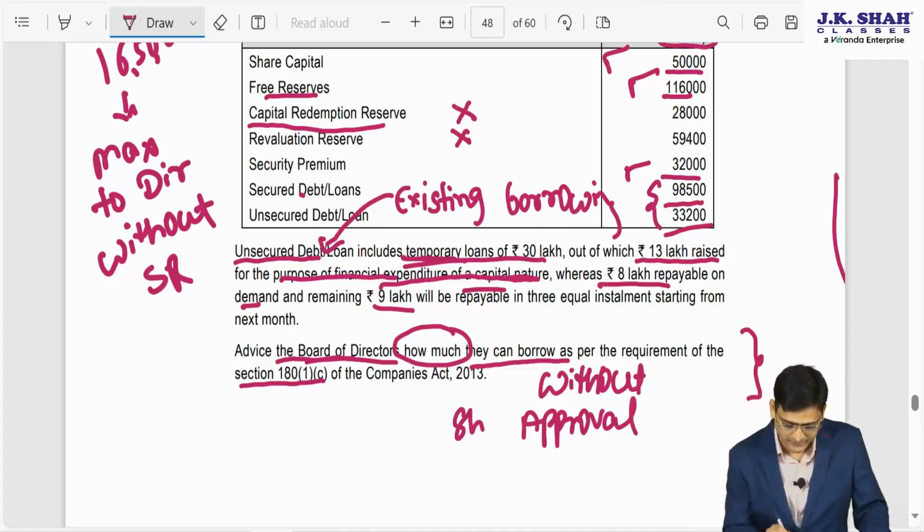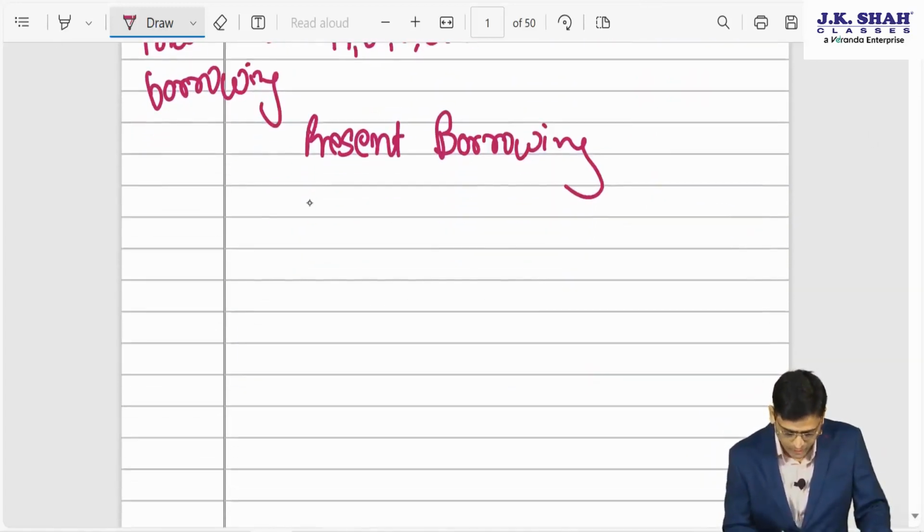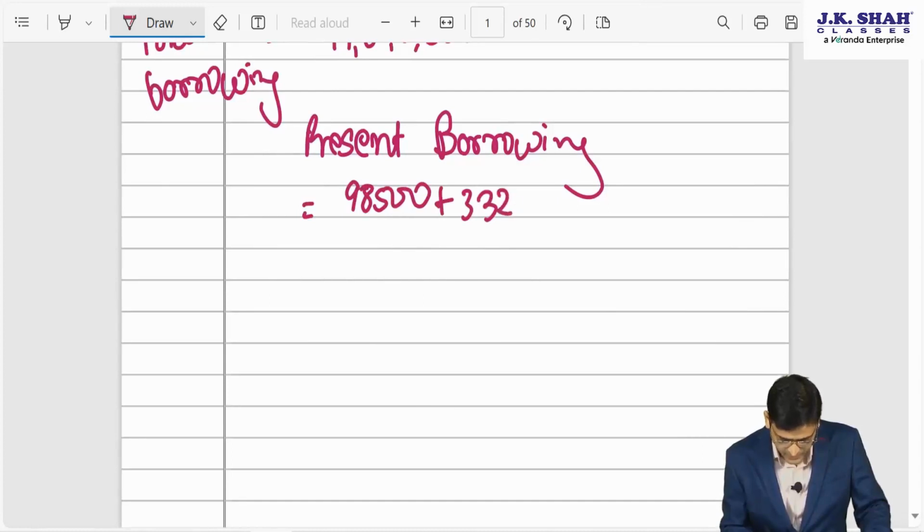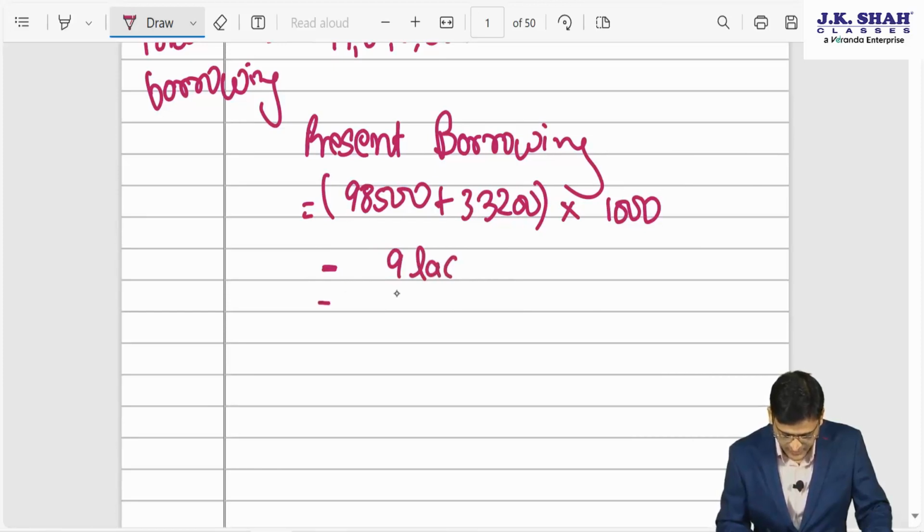So now let us calculate this. Present borrowing: 98,500 plus 33,200, and the amount is given in thousands, minus 9 lakhs and minus 8 lakhs.